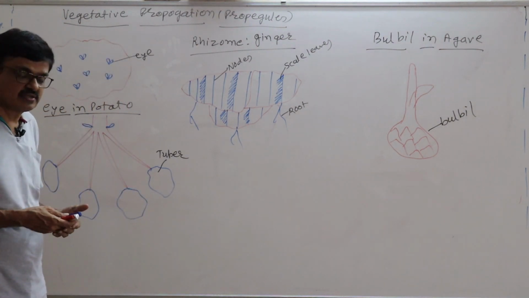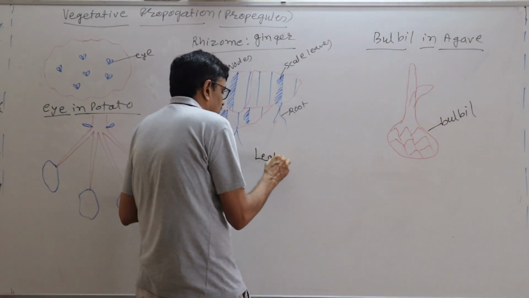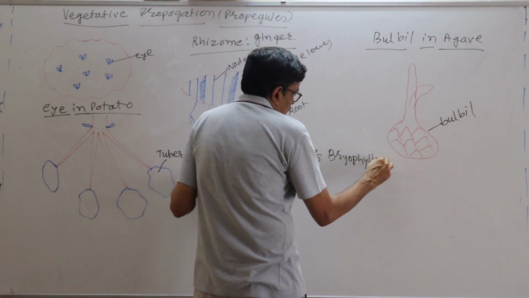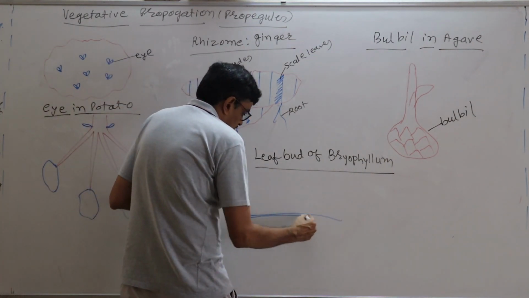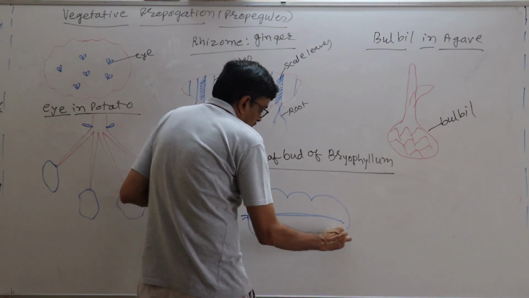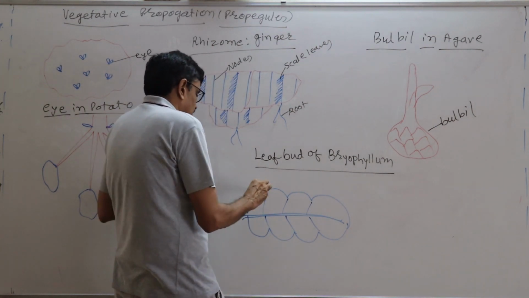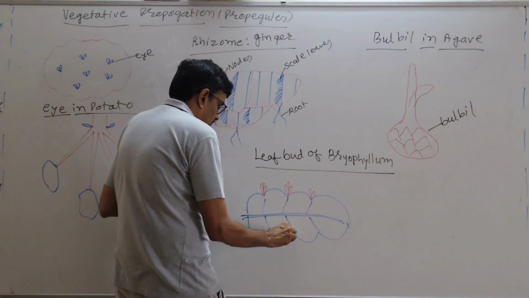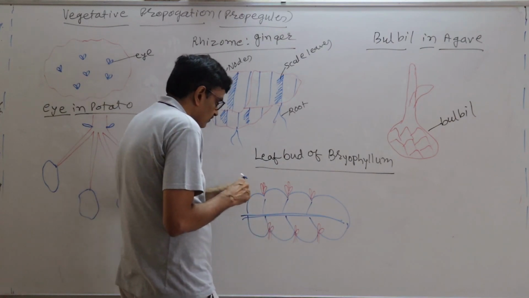Okay. Thereafter, as far as leaf bud of Bryophyllum. See, actually on the margin of the leaf, the buds occur.